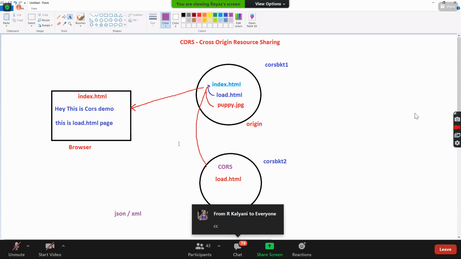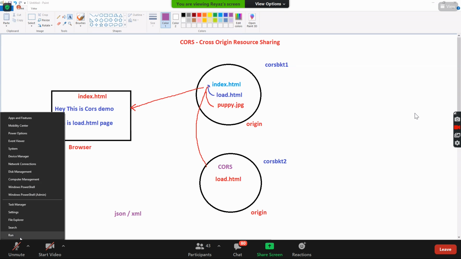But do you understand the concept, basically? The concept here is to share the resources across origins. That is the concept. Nice. Okay.